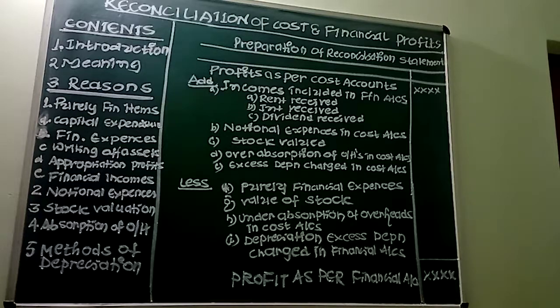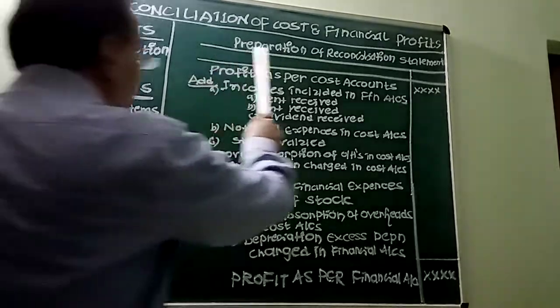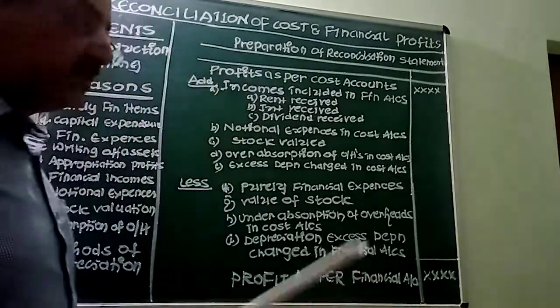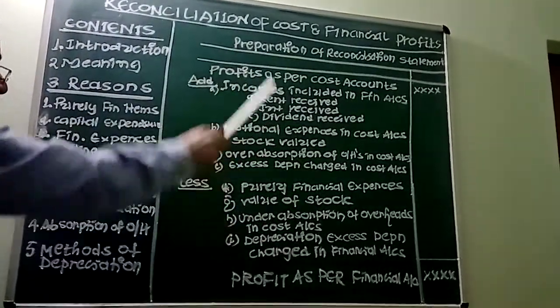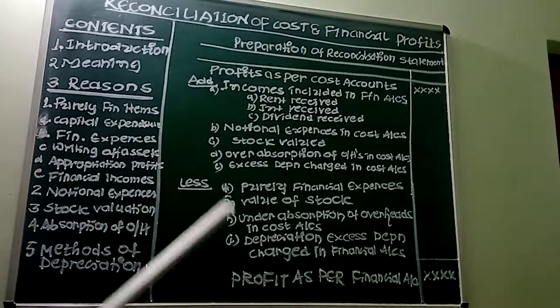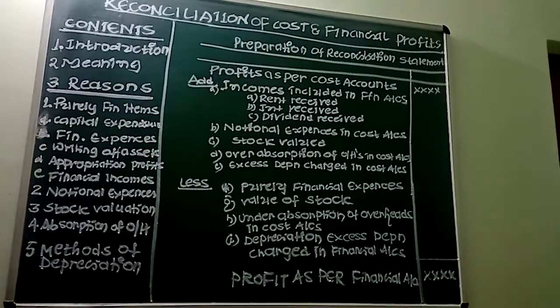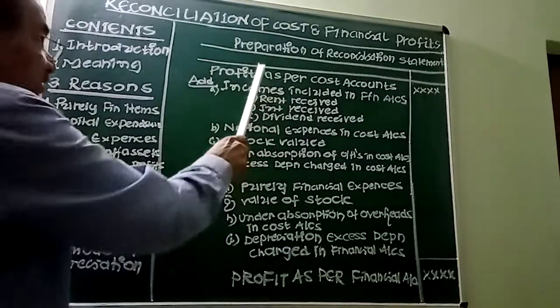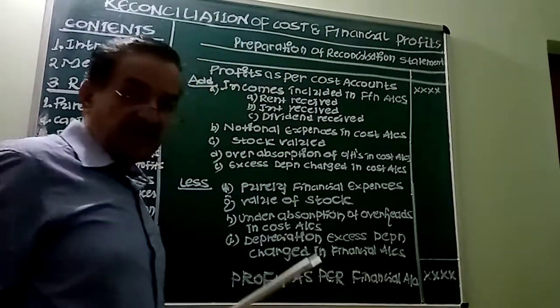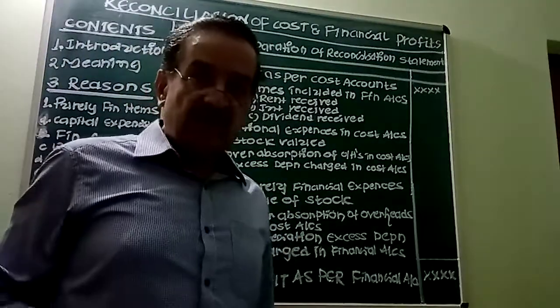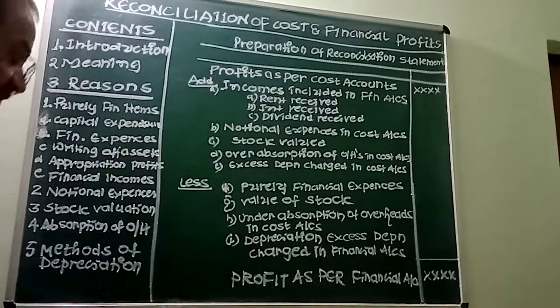Now, let us go to the pro forma of reconciliation statement. I have already written it on the board. The first important thing: a reconciliation statement is a statement prepared at the end of an accounting period to give the explanation in detail about the causes for the difference in profit as per cost accounts and profit as per the financial accounts. The ultimate aim of preparing a reconciliation statement is to find out the exact reasons for the differences in financial accounts profits and cost accounts profits.